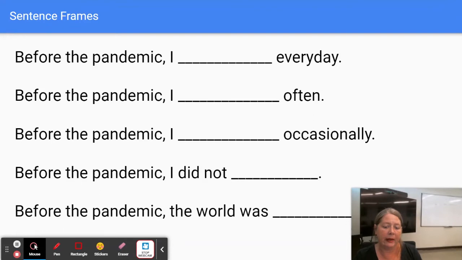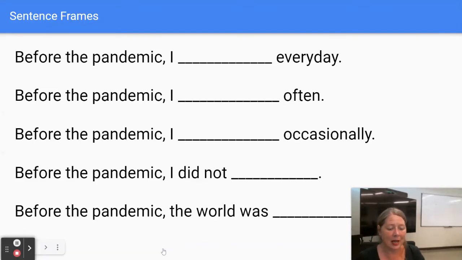Do you have some sentence frames? So you can say, before the pandemic, I did this every day. Before the pandemic, I did this often. Before the pandemic, I did this occasionally, right? And I did not do that. And before the pandemic, the world was what? Use an adjective, describe the world, right?